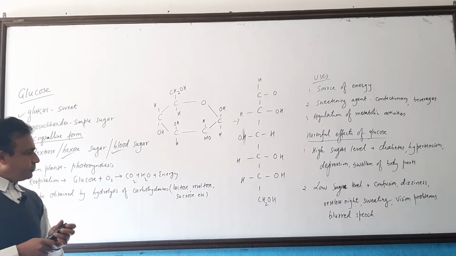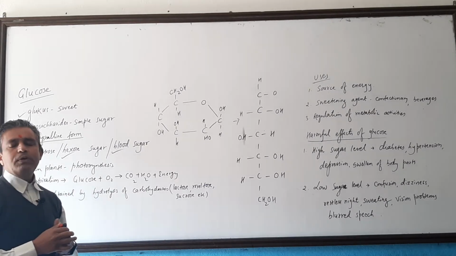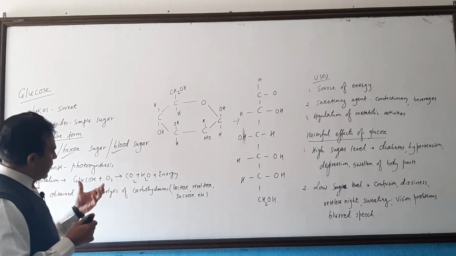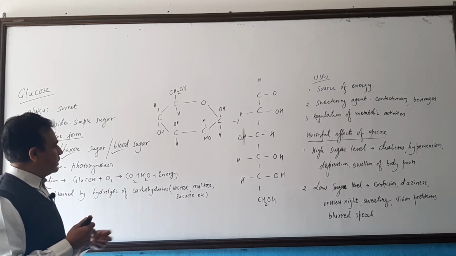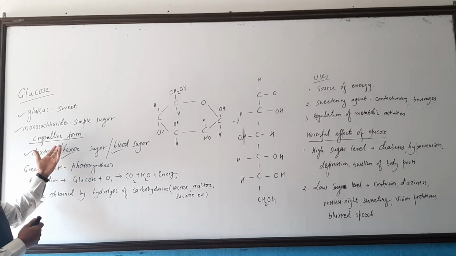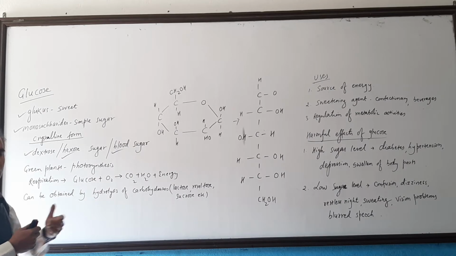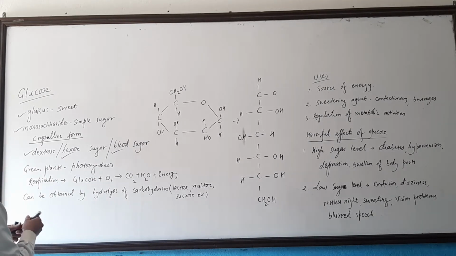When we eat food that is rich in carbohydrate, it is digested by different enzymes and converted to glucose, a simple sugar, and it circulates throughout our body.